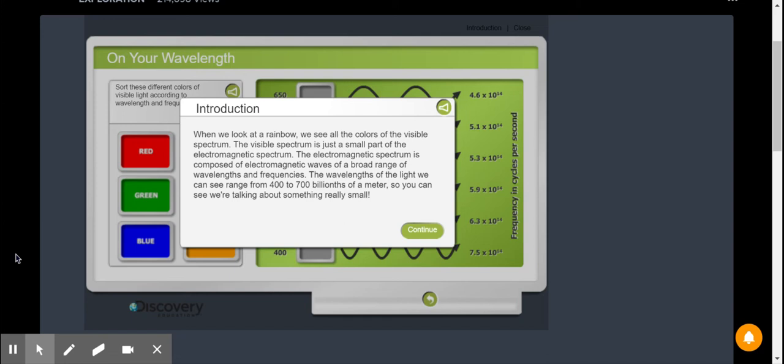So we know that a meter is almost like a yardstick, but in the metric system. So if it's 400 to 700 billionths of a meter, let's think about a centimeter as 100, a millimeter as 1,000. So it gets a lot smaller than a millimeter is what these wavelengths are going to look like. So those are the only ones we can see, from 400 to 700. And then there are other types that we can't see.